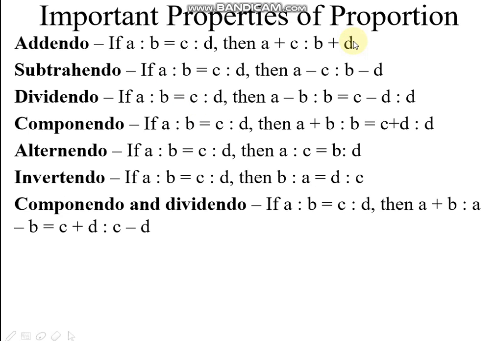Important properties of proportion. Addendo: A plus C is to B plus D. Subtrahendo: A is to B equals C is to D means A minus C is to B minus D. Dividendo: A minus B is to B equals C minus D is to D. Componendo: A plus B is to B equals C plus D is to D. Alternando: A is to C equals B is to D. Invertendo: B is to A equals D is to C. Componendo dividendo: A is to B equals C is to D, then A plus B is to A minus B equals C plus D is to C minus D.